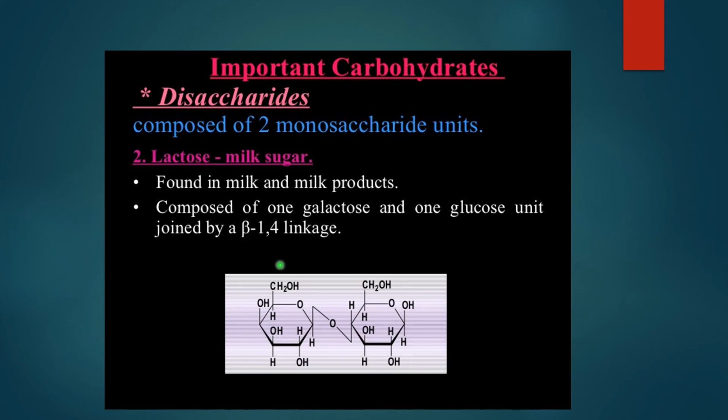Now, what is beta? Beta refers to the different carbon atoms present in one single molecule. That is alpha, beta, gamma, delta. These are different carbon atoms. Now, what is the alpha? That's the first carbon atom which is linked directly to the functional group. That's the alpha. Then it goes beta, then gamma, delta, like that. Now, what is 1,4? 1,4 means one carbon atom of one molecule is linked with the fourth carbon atom of the other molecule. That is beta 1,4 linkage in between the two monosaccharides. So these two monosaccharides give rise to a disaccharide.